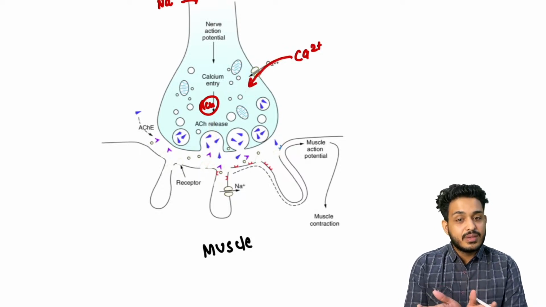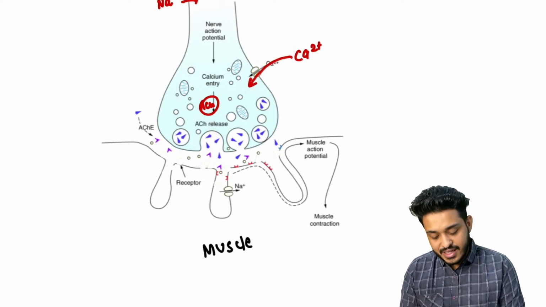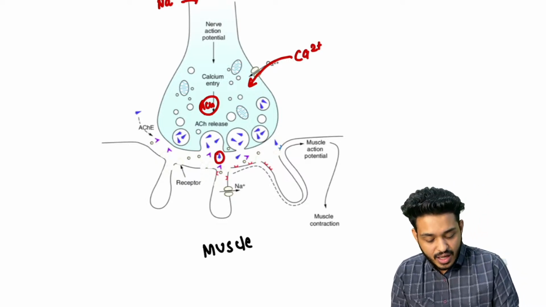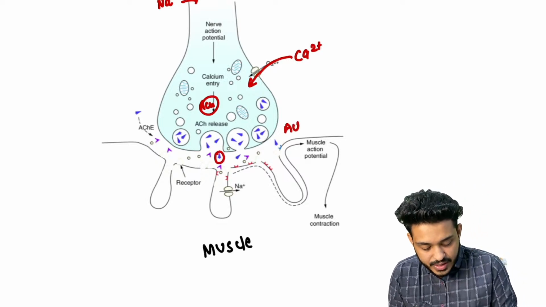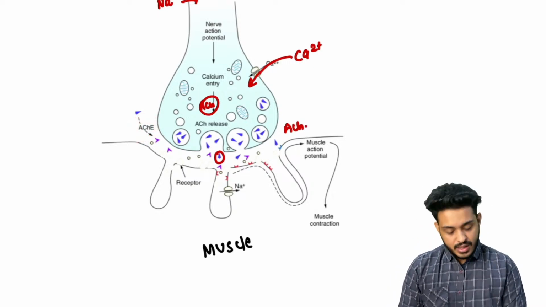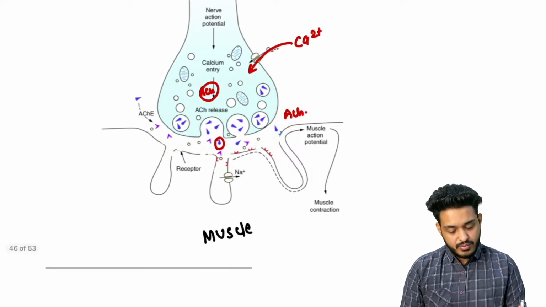This vesicle will be going out because calcium is coming inside. So what is happening? This vesicle will be releasing what? Acetylcholine. Now we are having acetylcholine over here, and this is the acetylcholinesterase, which is going to break it down. Okay, you can connect it with the pharmacology as well.